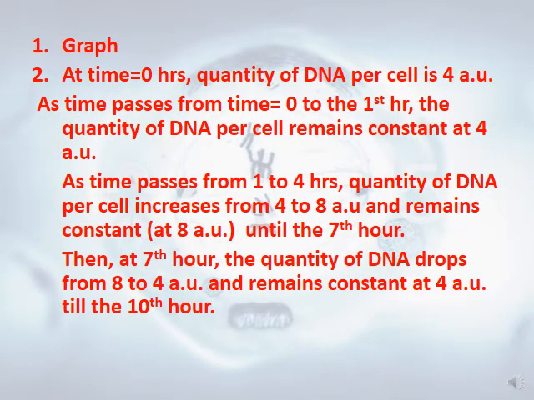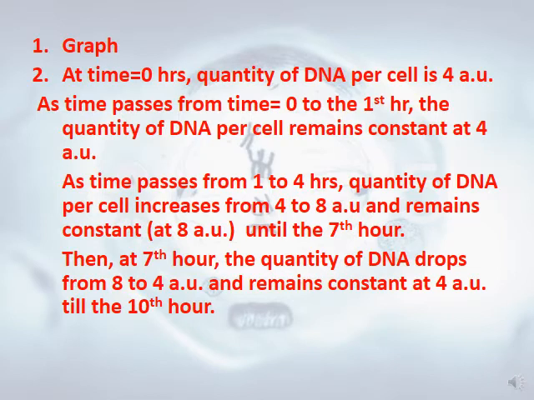This is the analysis. At time equals 0 hours, the quantity of DNA per cell is 4 AU. So as time passes from 0 to the 1st hour, the quantity of DNA per cell remains constant at 4 AU. Then, as time passes from 1 to 4 hours, the quantity of DNA per cell increases from 4 to 8 AU and remains constant at 8 AU until the 7th hour.